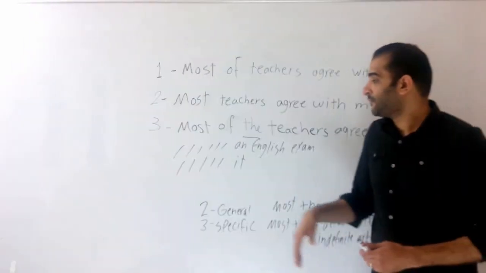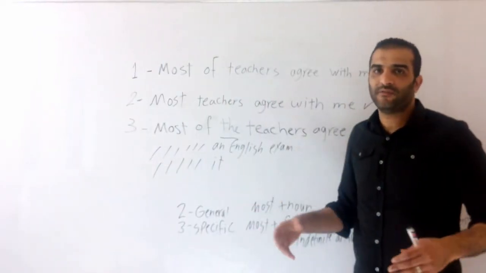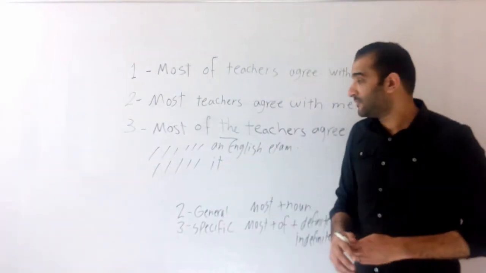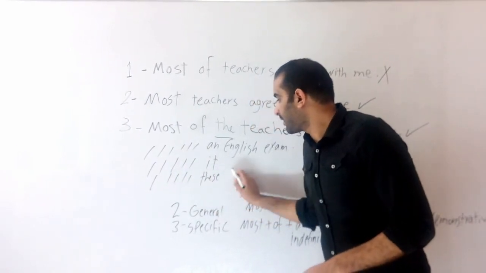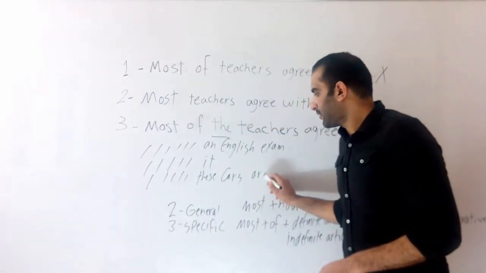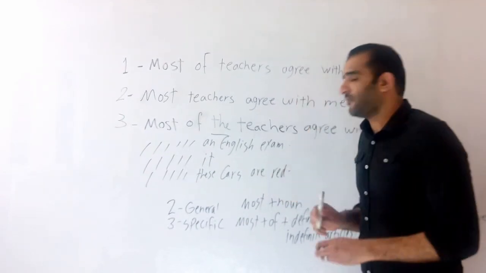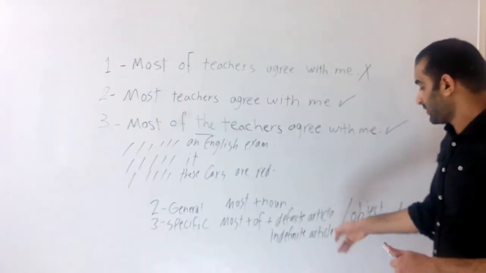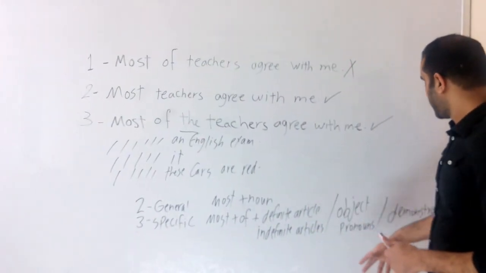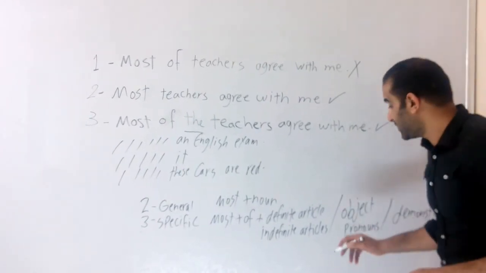I'll give you an example. Most of this flat is mine. Most of these cars are red. Okay, so I can use the indefinite article or definite article, object pronouns, demonstratives, or possessive adjectives.